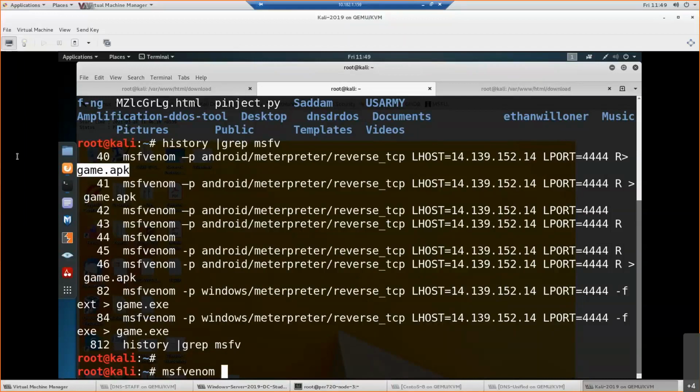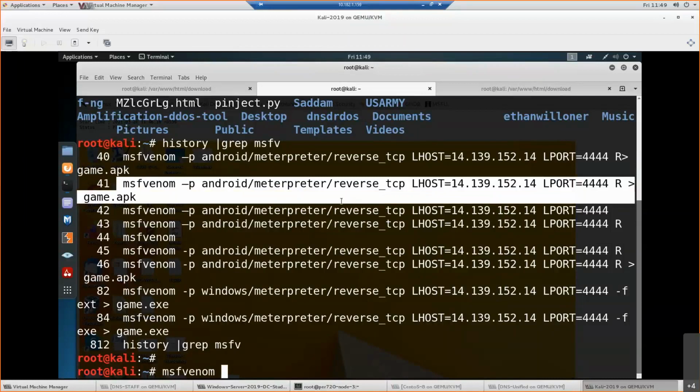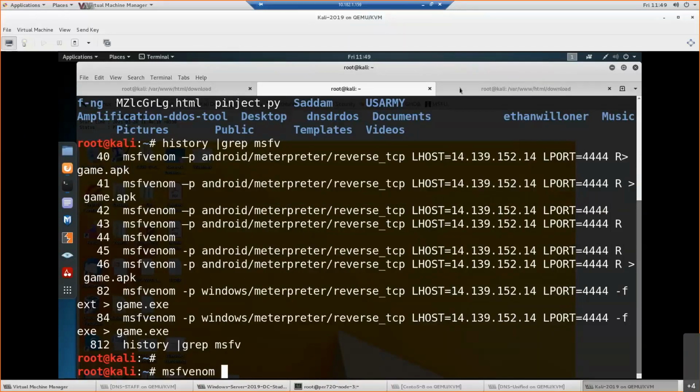So with only one command which I am typing here, and some social engineering, I am giving you my APK file through my web server. Once you install it, then done, right? Story is over. Your mobile is in my control, as I showed you that Windows is in my control.